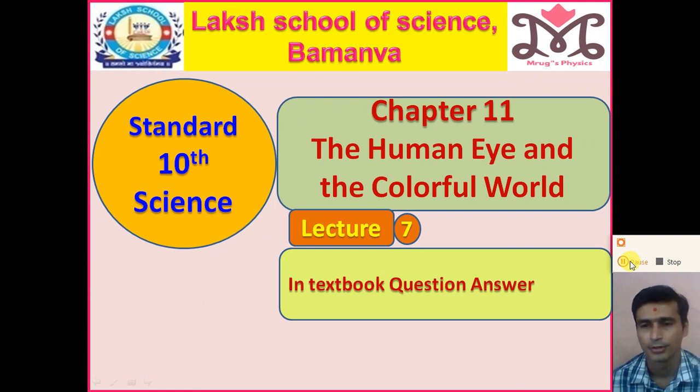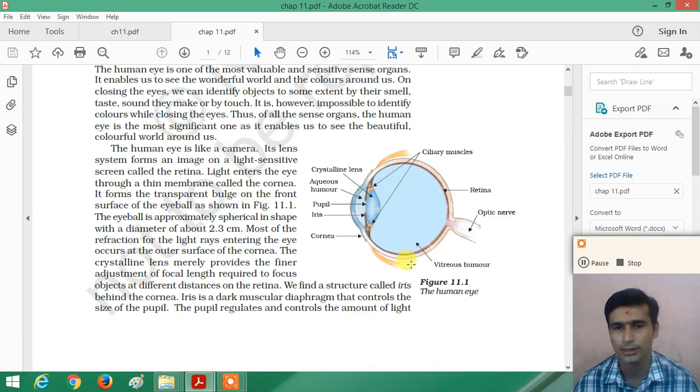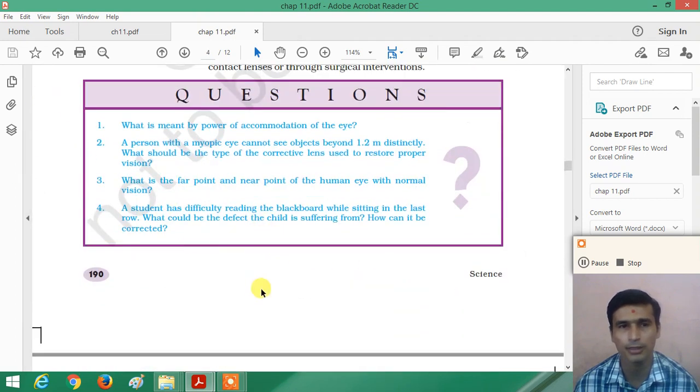Today in this video we will discuss the answers of the questions given in the textbook of chapter number 11, the human eye and the colorful world. Let us see chapter number 11, the human eye and the colorful world. A first set of 4 questions is given on page number 190 of the textbook. Let us discuss the answers of these 4 questions.